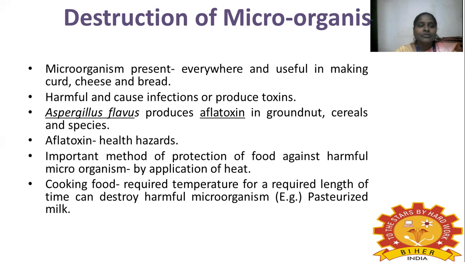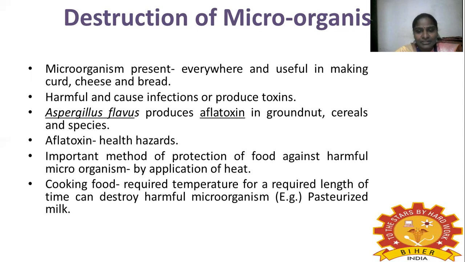So for example, Aspergillus flavus produces aflatoxin. Aflatoxin is one of the health hazards. It is produced in groundnuts, cereals, and spices. So we have to eat groundnuts and other spices after cooking. Cooked food only we should take.